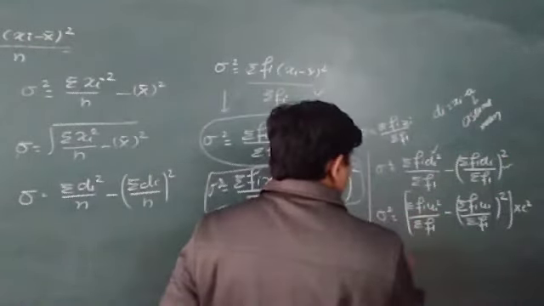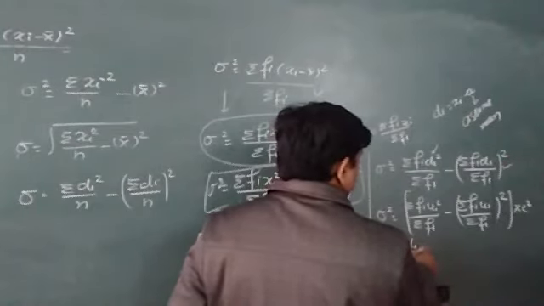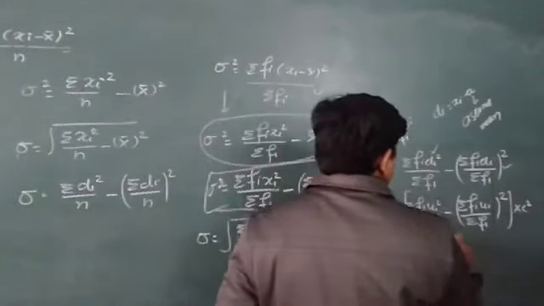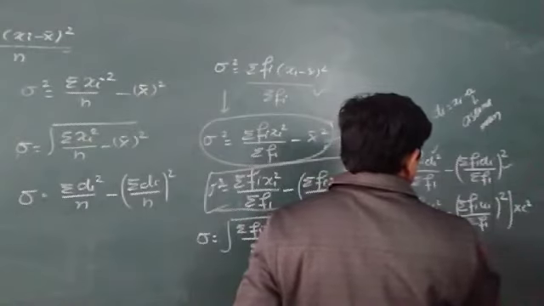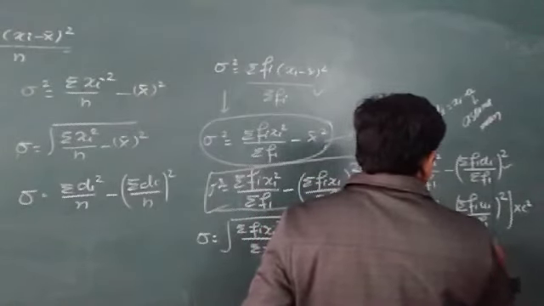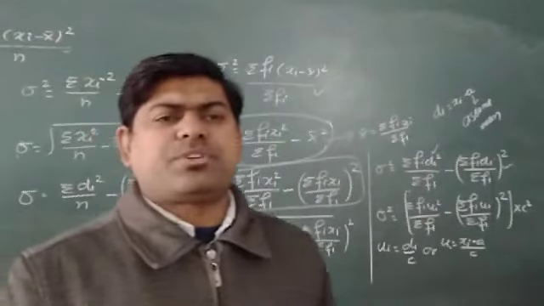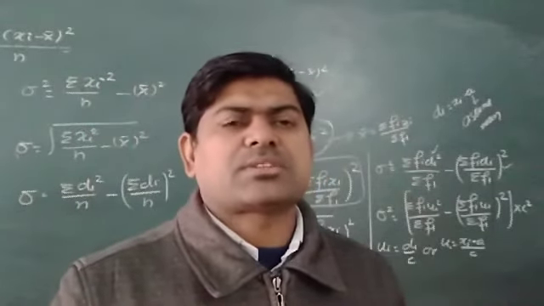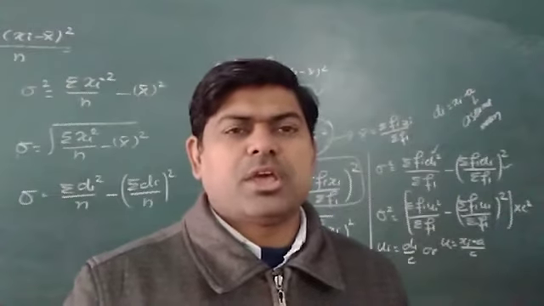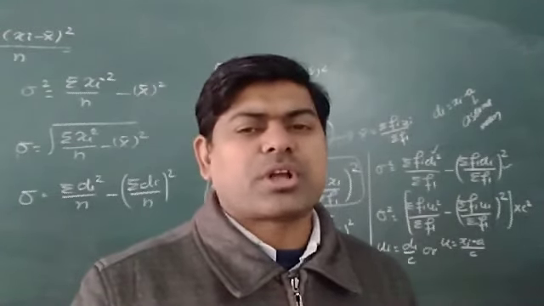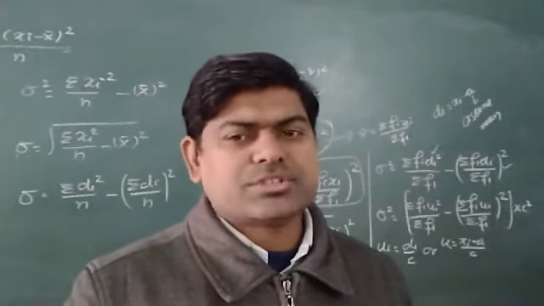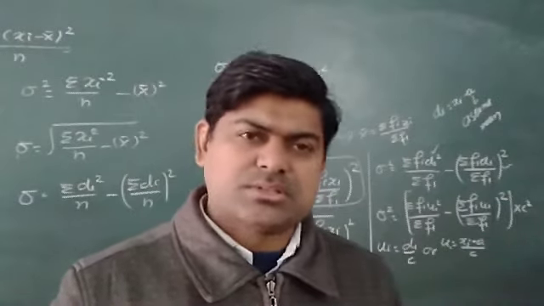I want to write here ui is equal to di upon c, or I can say ui is equal to xi minus a upon c. In most books that c is represented by h, the class size. So you need not worry about what I am writing here. The symbols can be changed, but their meaning is the same.